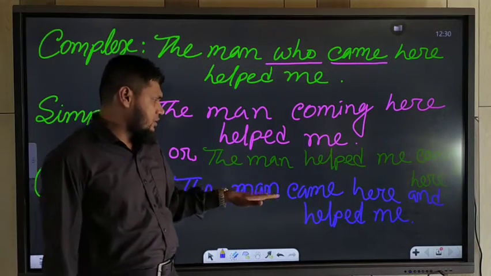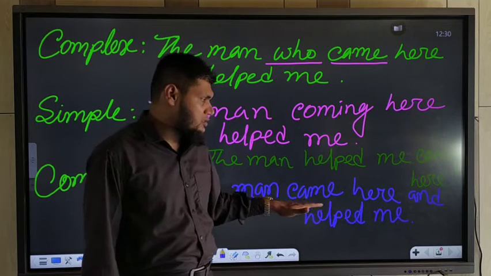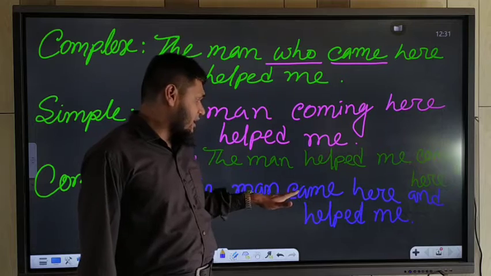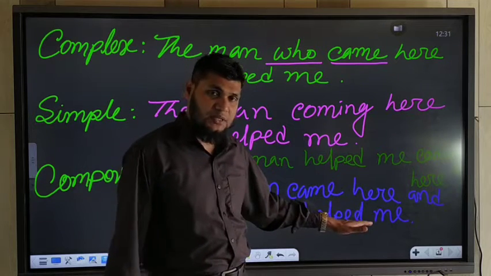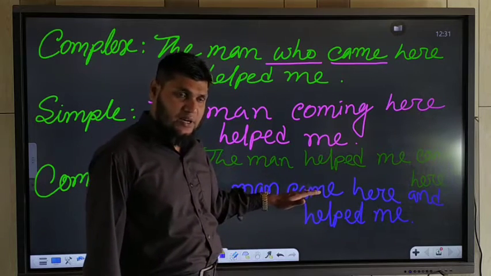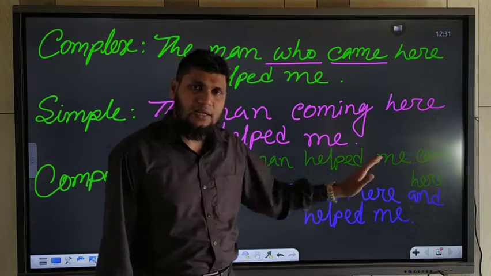You should use first the clause which one happened first. The man came first and then helped me. That's why I use this clause at first. The man came here and helped me.